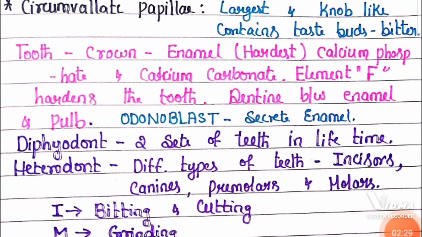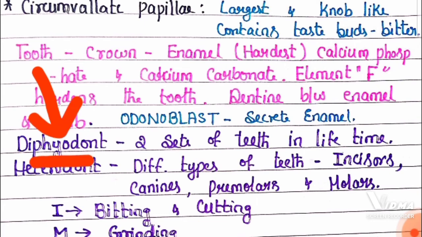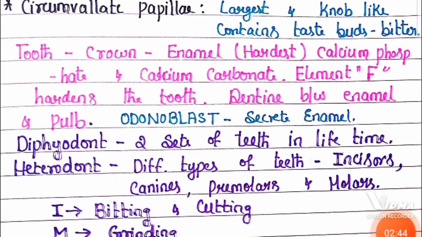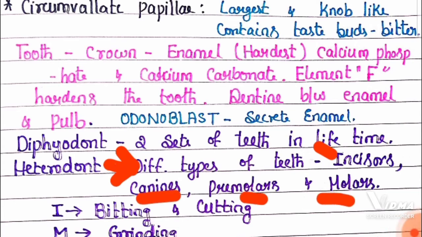Now, based on the teeth in the lifetime, we are considered as diphyodont, because in our lifetime we will have two sets of teeth, milk teeth and permanent teeth. And in our buccal cavity, we have different types of teeth like incisors, canine, premolar and molar.